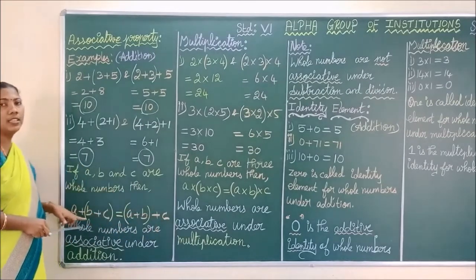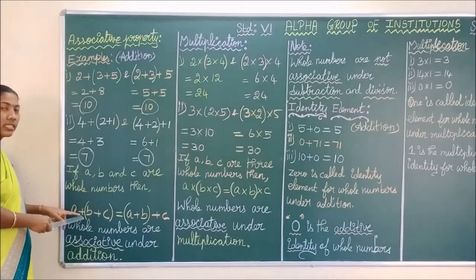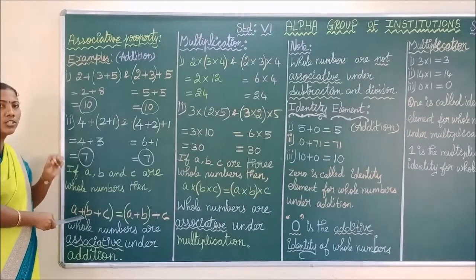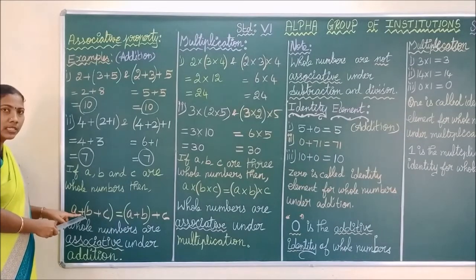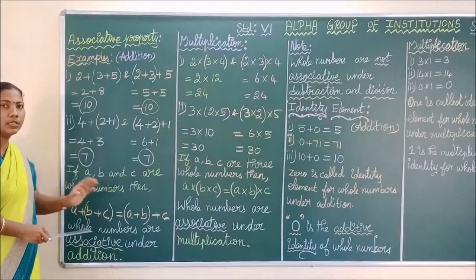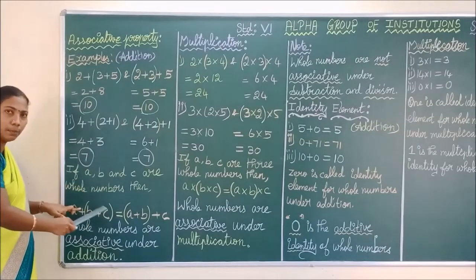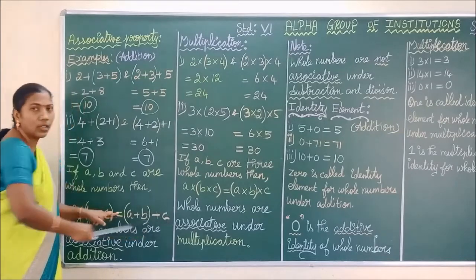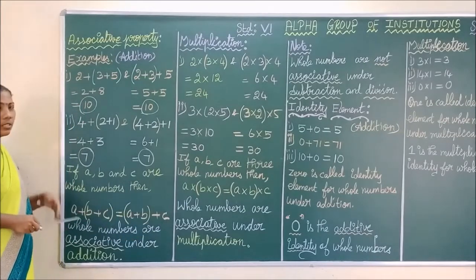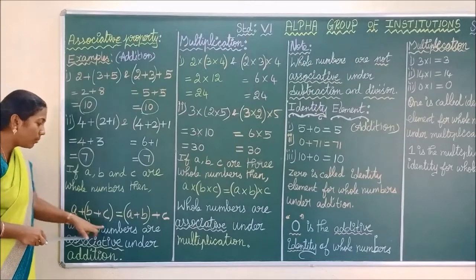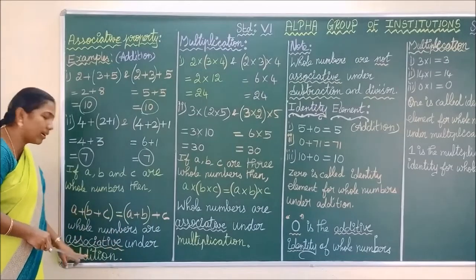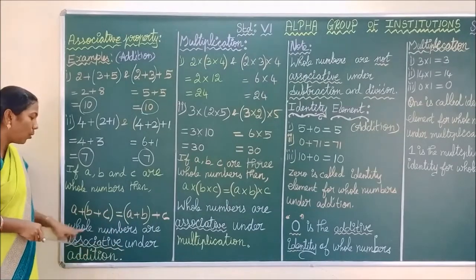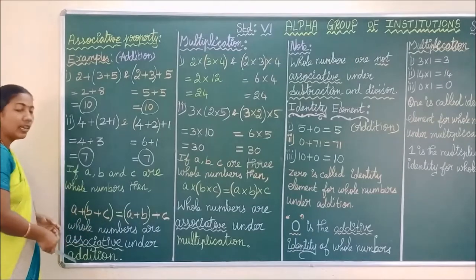How do you read this? Listen carefully, children. A plus. After plus you have to give a short pause. Okay. A plus B plus C. Read the B plus C quickly. That is A plus B plus C is equal to A plus B plus C. Okay, do you understand? Always the question will come. Whole numbers are dash under addition. Like that also they will ask. Whole numbers are associative under addition.